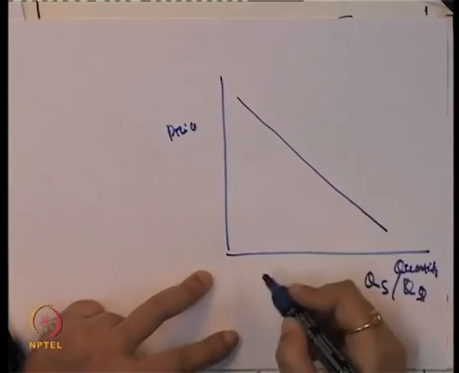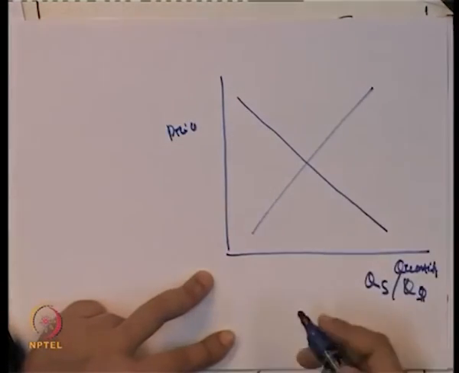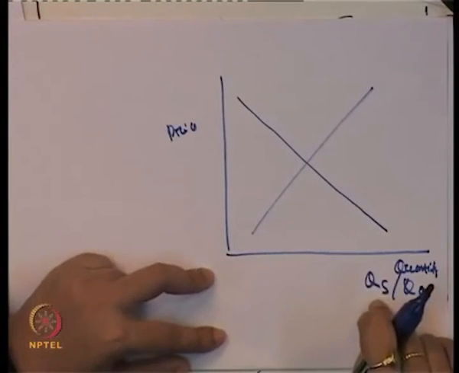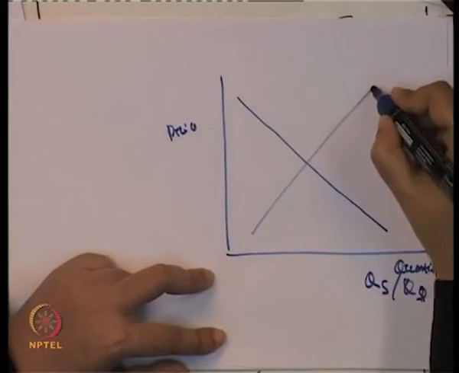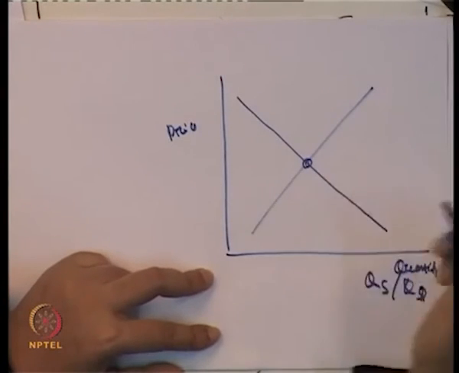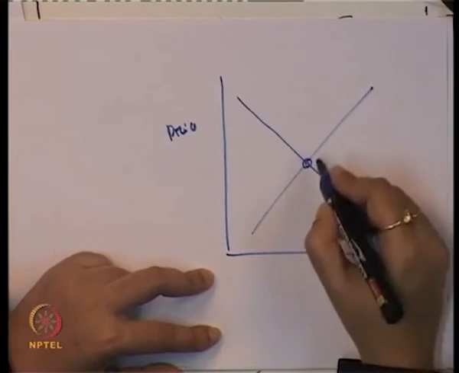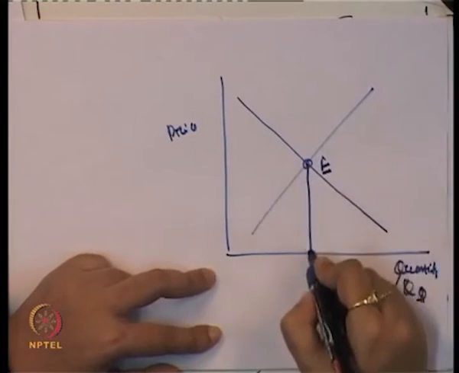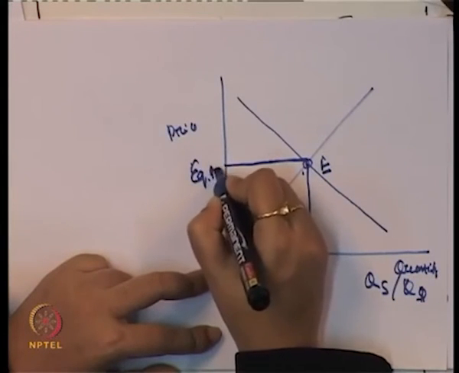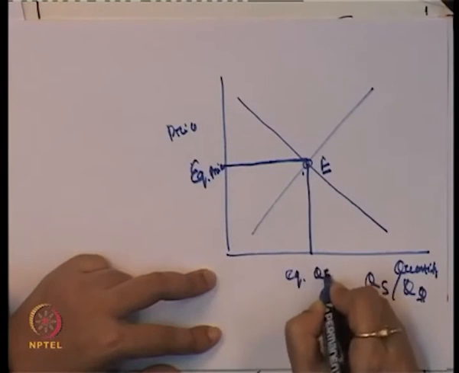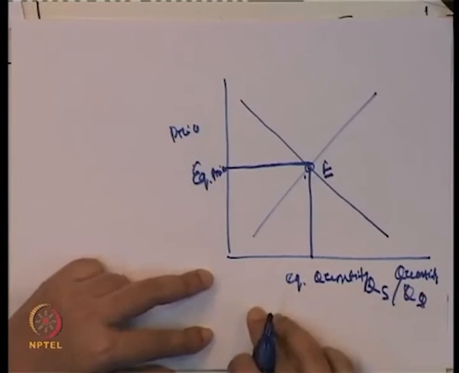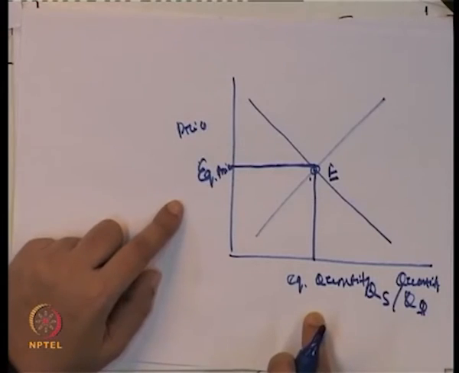Demand curve is downward sloping, supply curve is upward sloping. Demand curve is downward sloping because there is an inverse relationship between the price and quantity demanded, and supply curve is upward sloping because there is a positive relationship between the price and quantity supplied. Now, the point at which the demand curve intersects the supply curve is the point of equilibrium, and this is the equilibrium price, and this is the equilibrium quantity. Okay. Sometimes we use the words interchangeably, market clearing price and market clearing quantity.